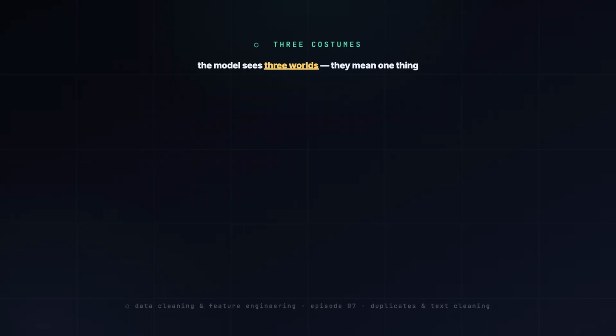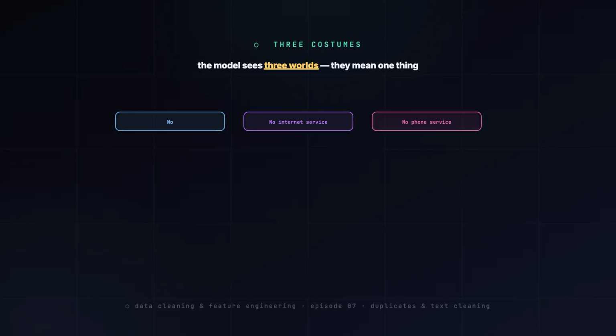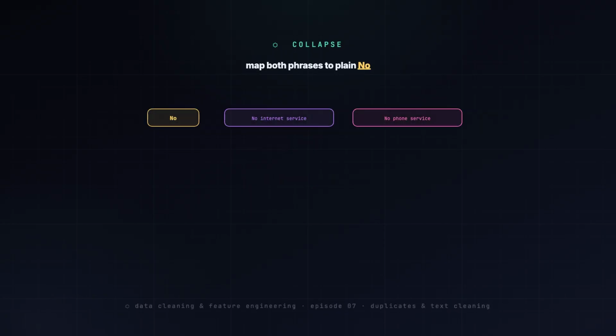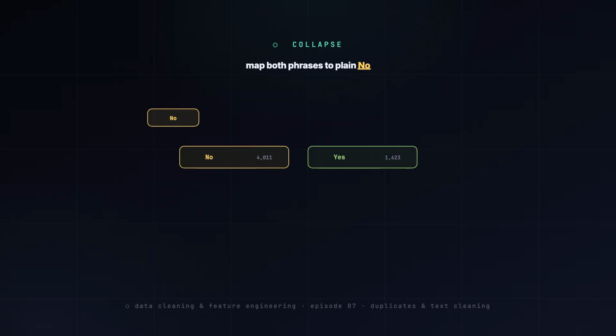Now the real mess. 6 service columns use no internet service and 1 uses no phone service. Those aren't a third option, they literally mean no. The model sees 3 categories where there's really 2. We map both phrases down to plain no. Now online security is cleanly yes or no, and every no internet customer pools into one honest group.